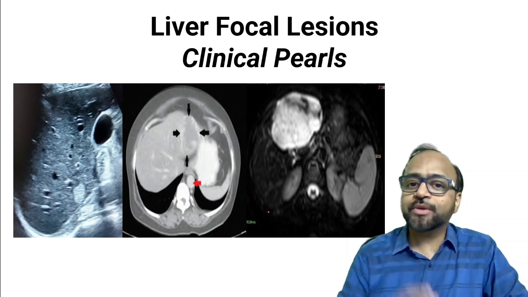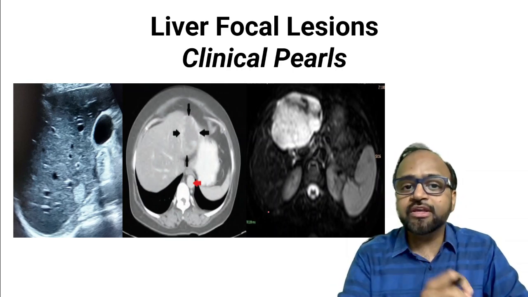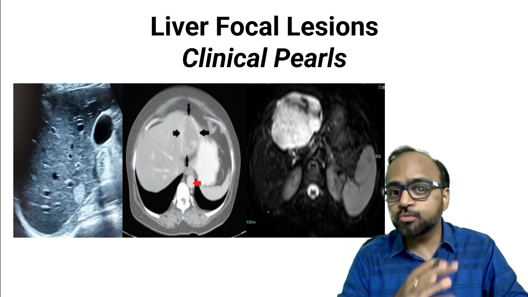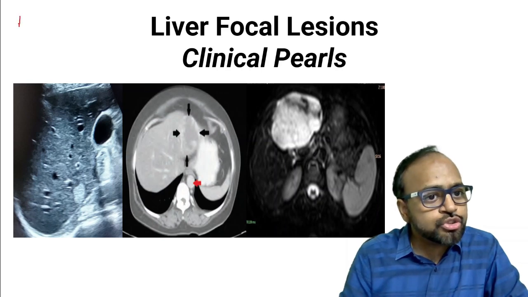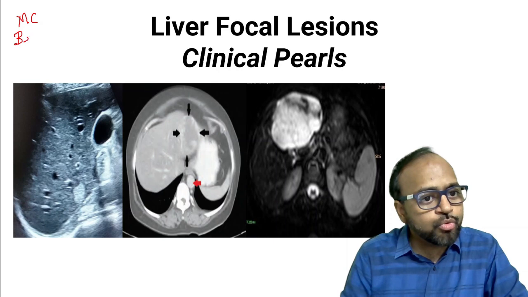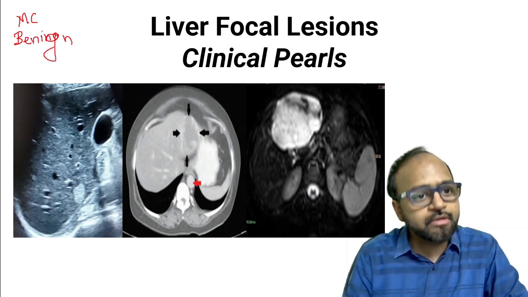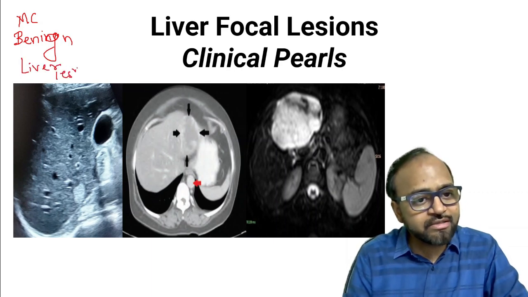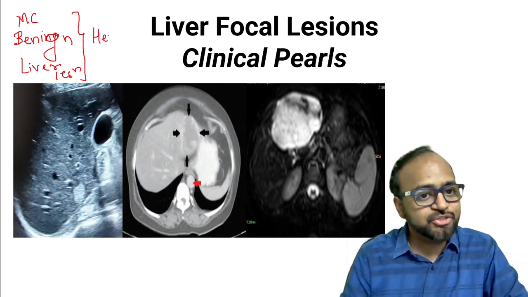Yes, now let us quickly discuss certain important clinical pearls related to the various important liver focal lesions. Almost all of them have been asked as questions in your exams. Now, the first lesion that we are going to discuss is the most common benign liver lesion. And what is that? The most common benign liver lesion is a hemangioma,